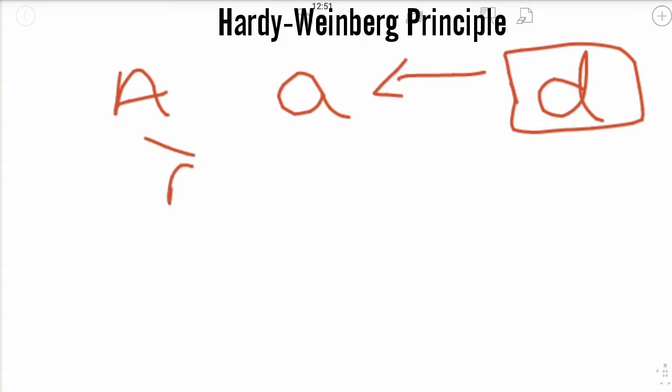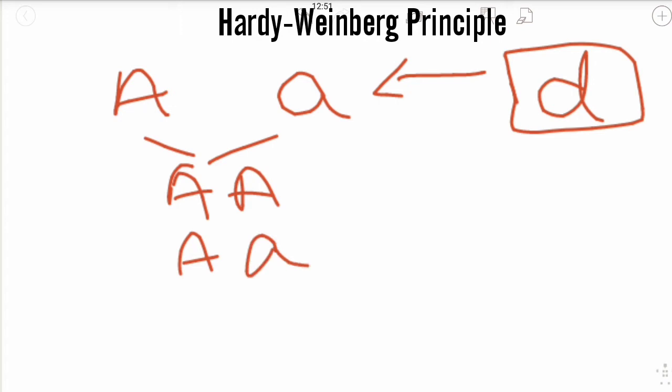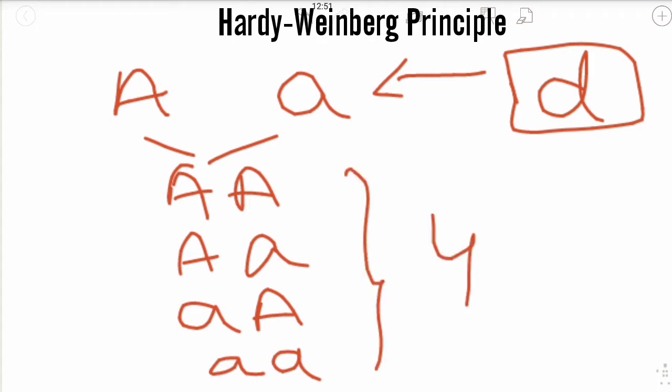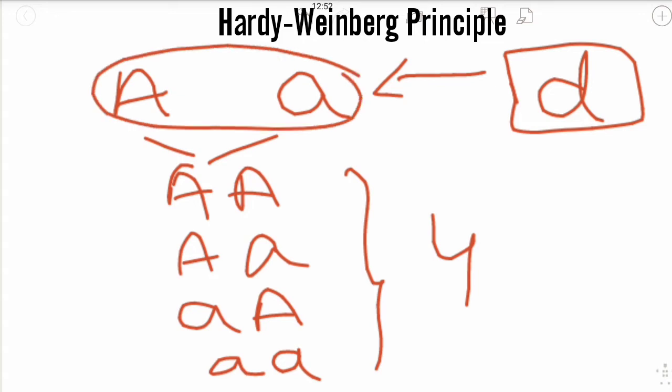When they cross, they can create capital A capital A, capital A small a, and small a small a. These are the 4 combinations we can get from these two alleles. Only this much is possible.